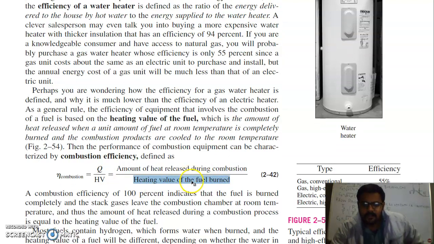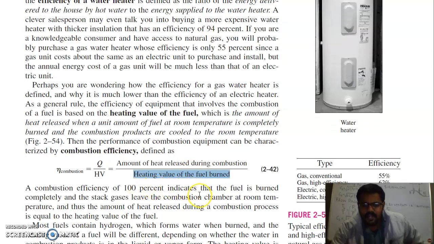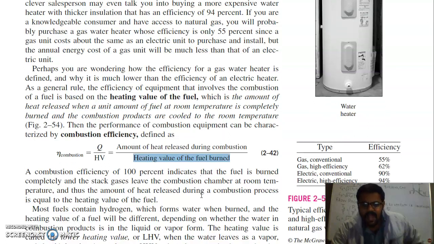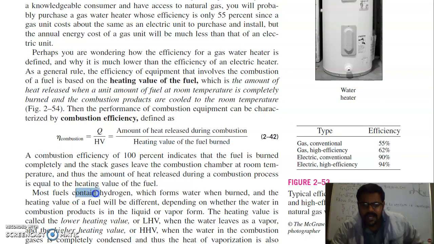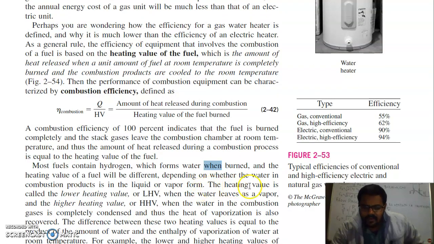Because 100% burning of the fuel is not possible, part of the fuel will remain unburnt. Apart from that, most fuels contain hydrogen, which forms water when burned. The hydrogen part of that fuel will form water, and the heating value of the fuel will differ depending on whether the water in the combustion products is in liquid form or vapor form. After burning, the water can leave either as vapor or as liquid, and depending on that, we have the lower heating value and the higher heating value.